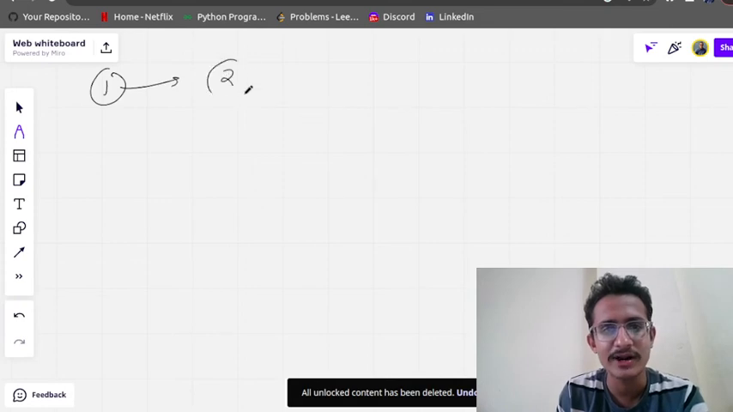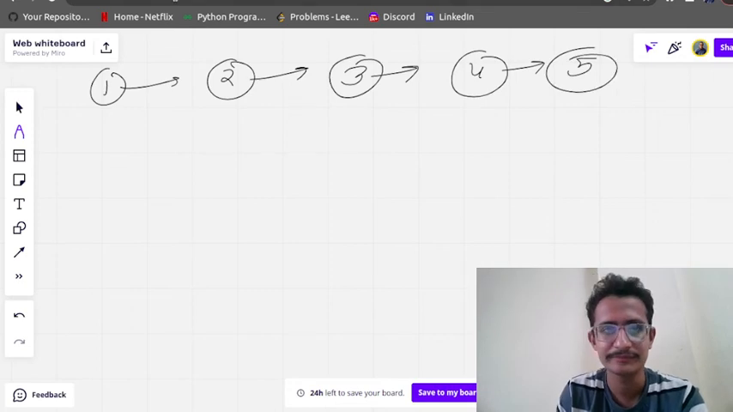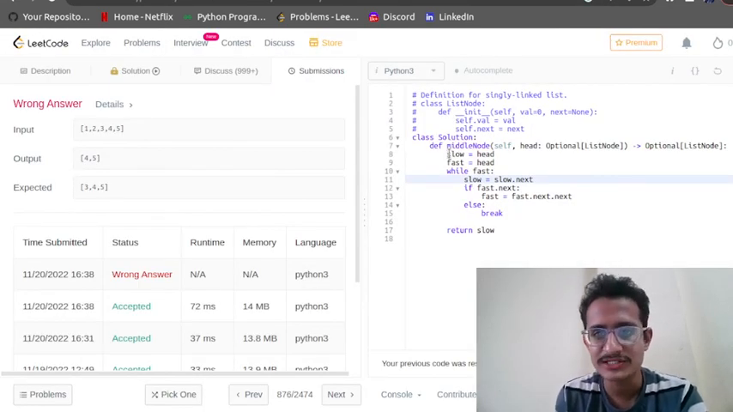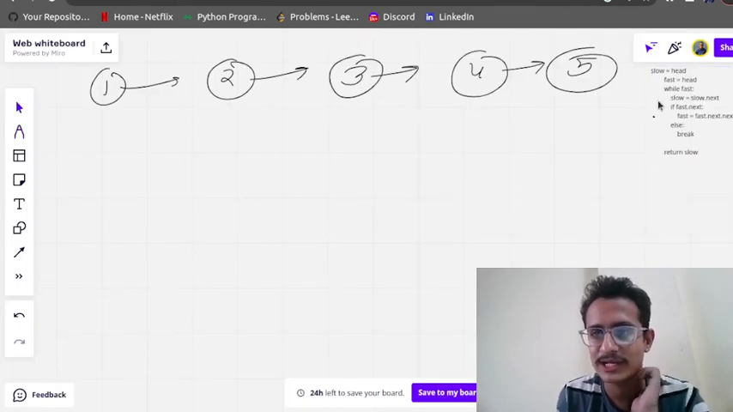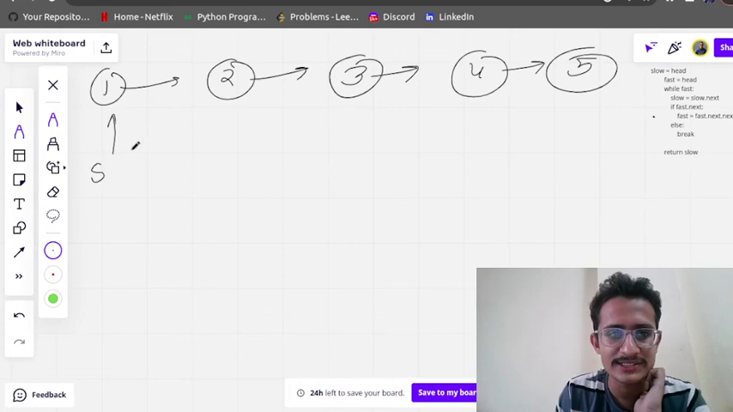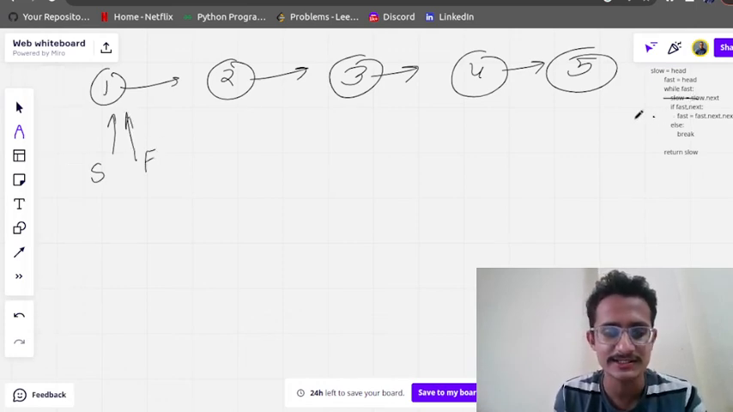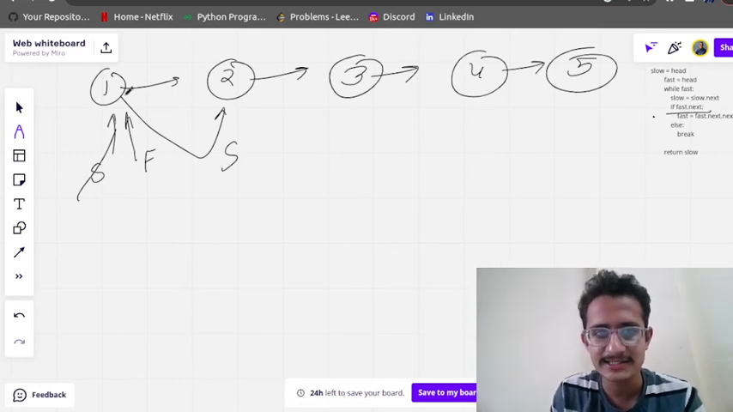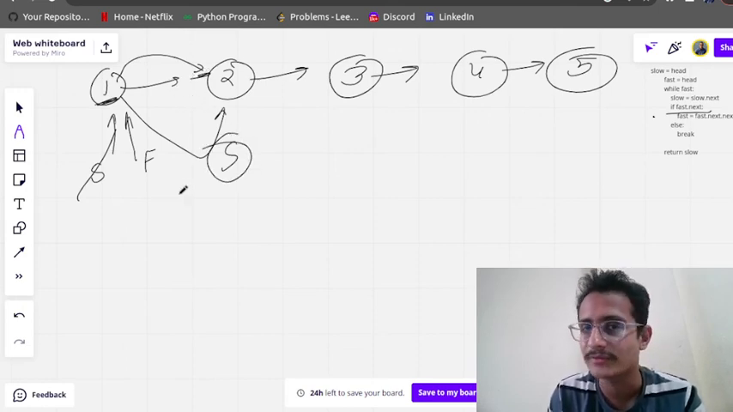This is the scenario: 1, 2, 3, 4, 5, correct? First of all, I am going to copy and paste this code so it will be helpful for you. So what is actually happening? Initially slow is here and fast is here. We are checking if fast is there. Yes, fast is there, so we will move slow by one step, and slow will be moved here. Fast.next exists. This is fast and it is checking whether fast.next exists. Yes, it already exists, that's why we have moved the slow.